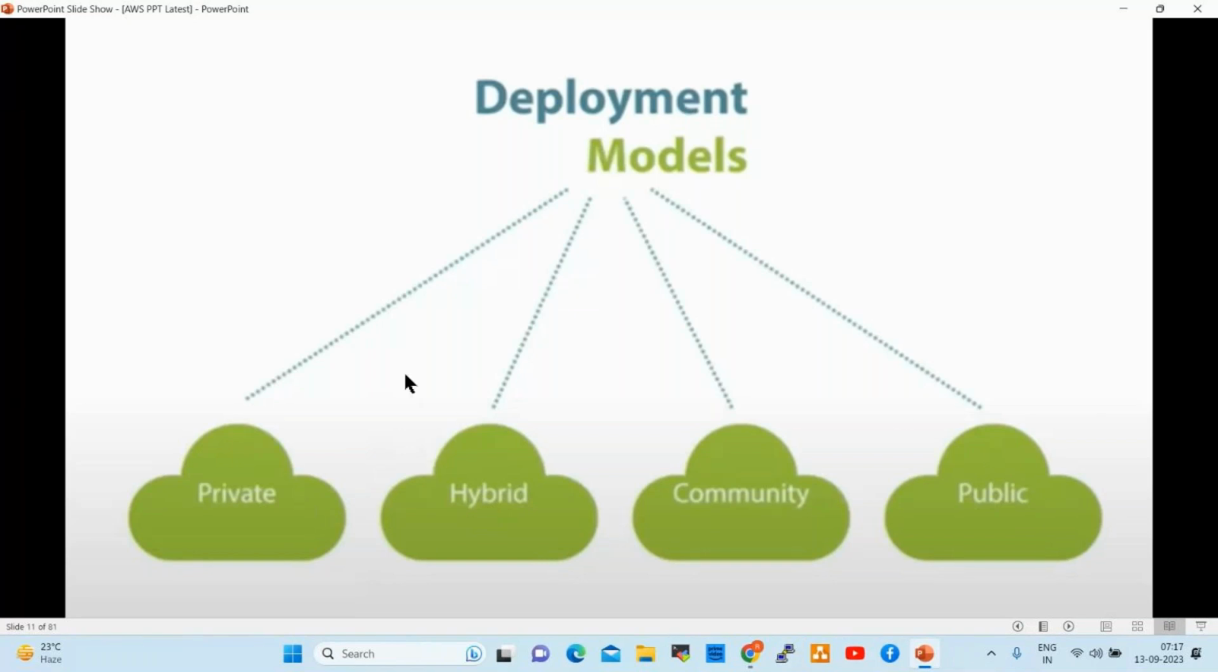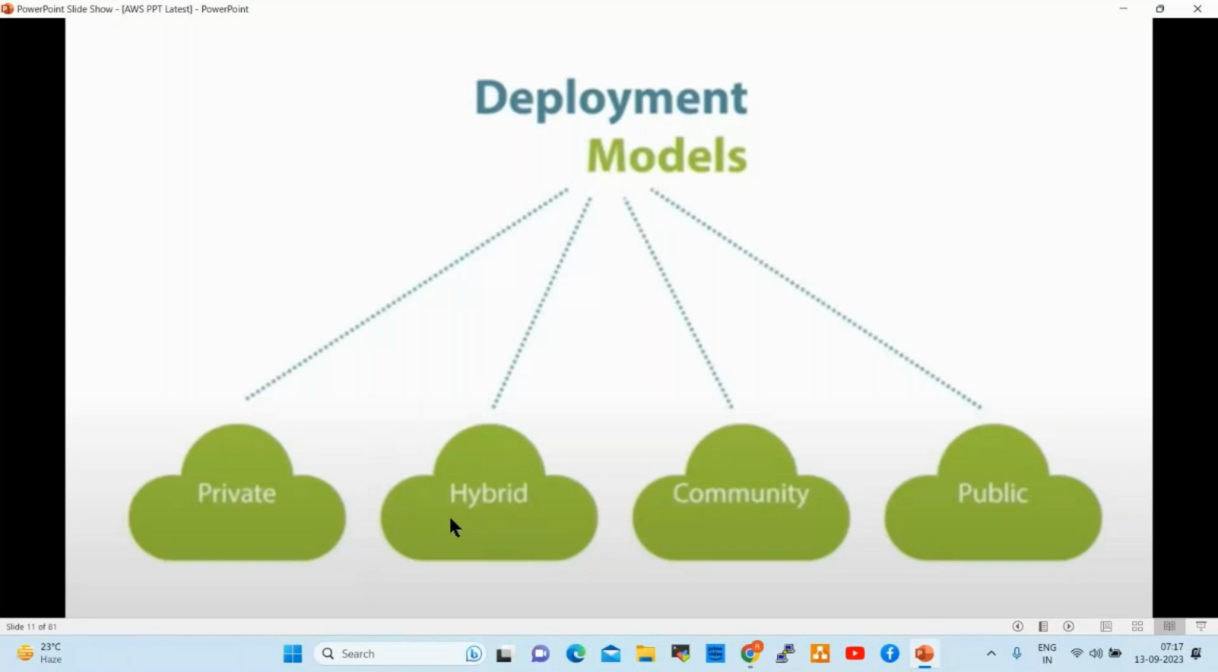Some of the companies are using hybrid cloud. They want to host their databases in their local servers, and they want to host their websites in public cloud. Most of the companies are using hybrid only. Currently banks, even HDFC Bank and ICICI Bank, are using hybrid cloud. They are hosting their databases in their local cloud and their websites in public cloud.